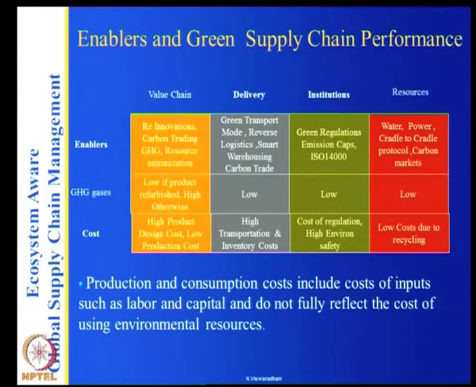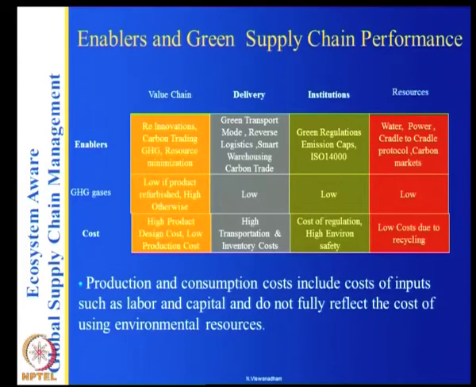Institutions, their regulations will make it low, and the water, and because of the resources, the GHG gases are low because you are using less. So basically your value chain GHG gases become either low or high in the value chain, but otherwise it will be low.